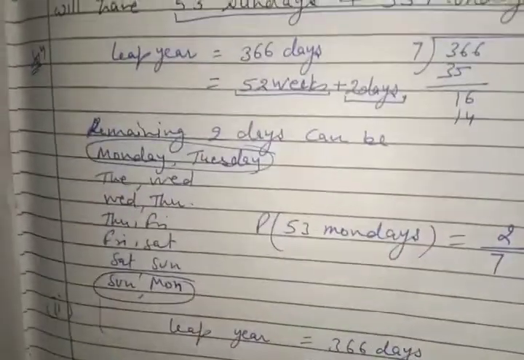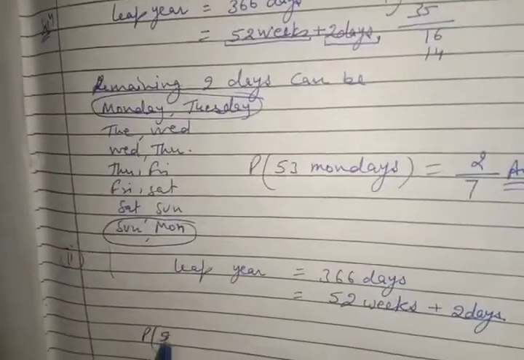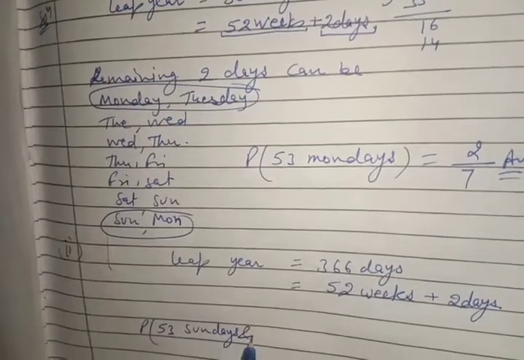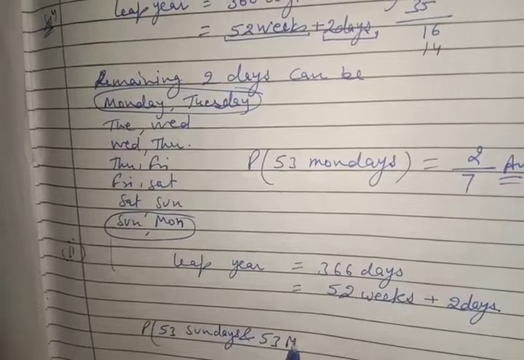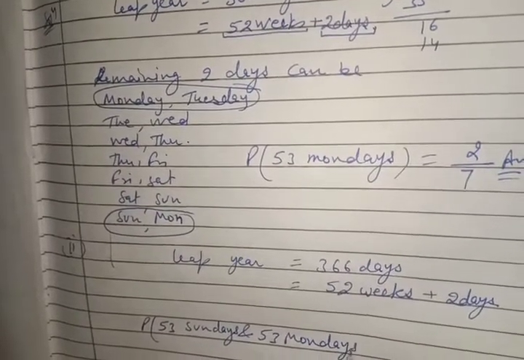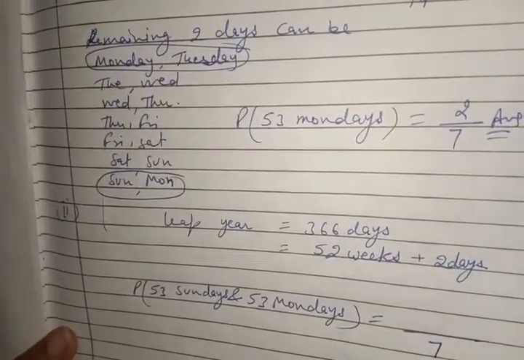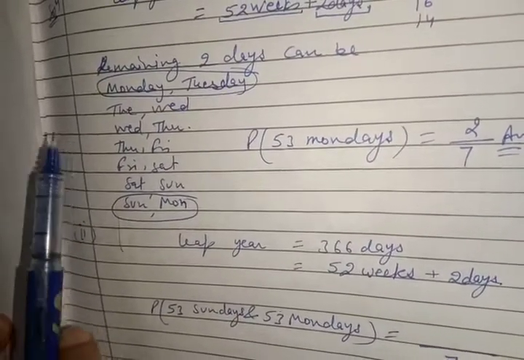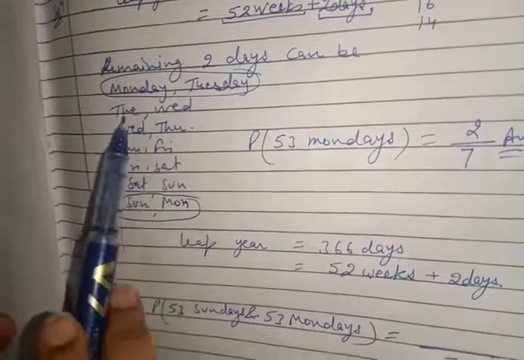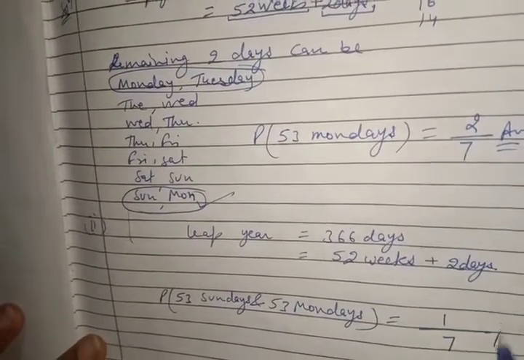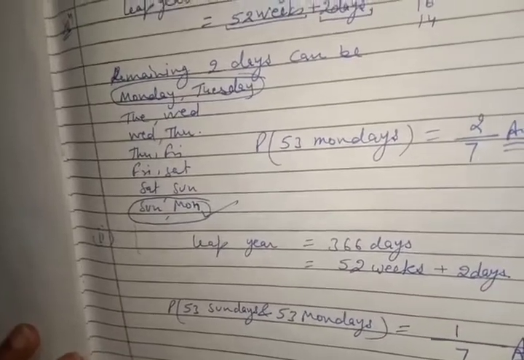Now we need 53 Sundays and 53 Mondays. Out of these 7, total cases are 7. And how many cases have Sunday, Monday? Only 1 case has Sunday, Monday. So this answer is 1/7.